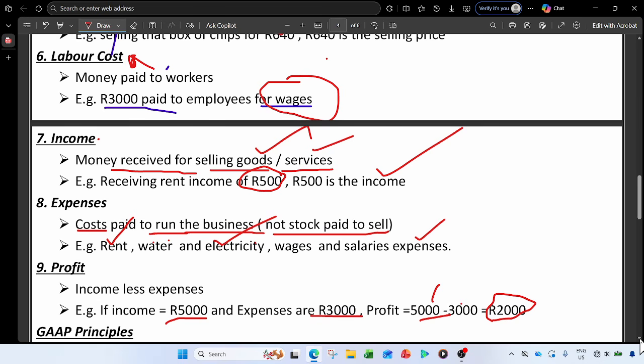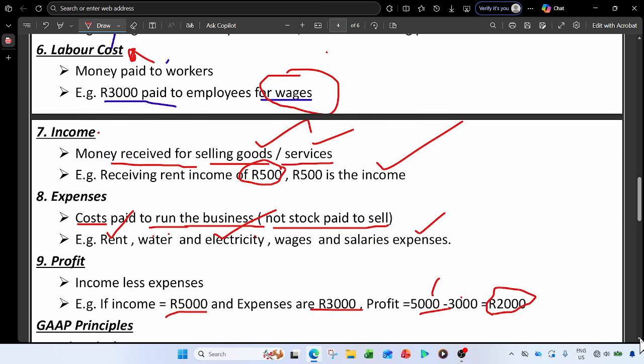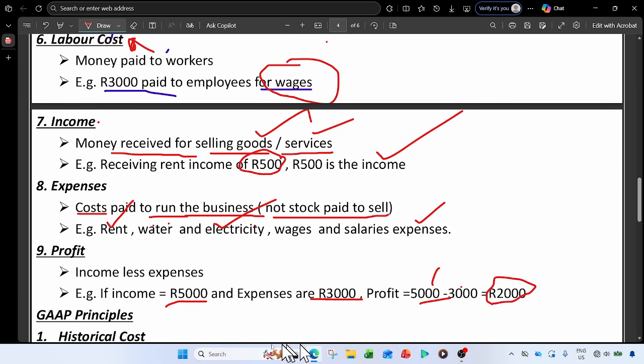So we have something that is very important that you will need from grade 10 until 12 and university, if you will go there, but surely you will. Which is GAAP principles. These are the principles that help the accountants to manage the accounting books and know what should be recorded at what period, because some things in accounting are not material or are not important.